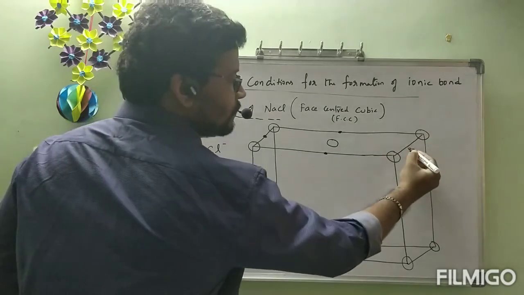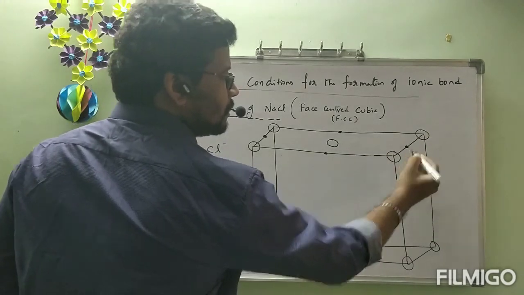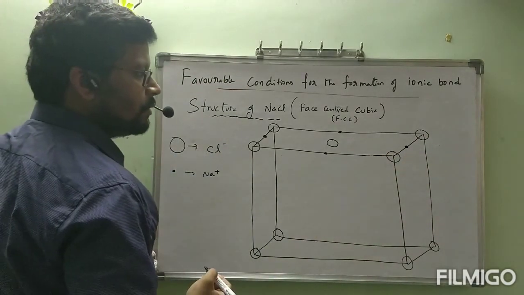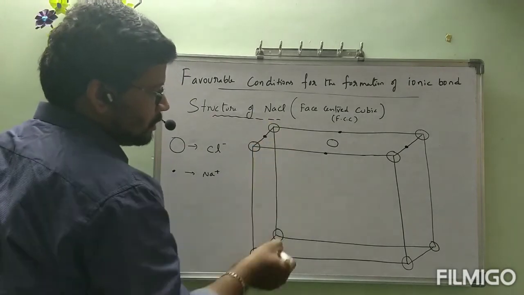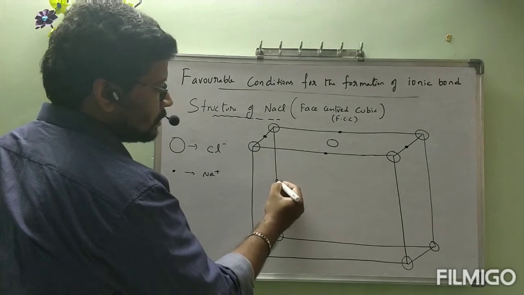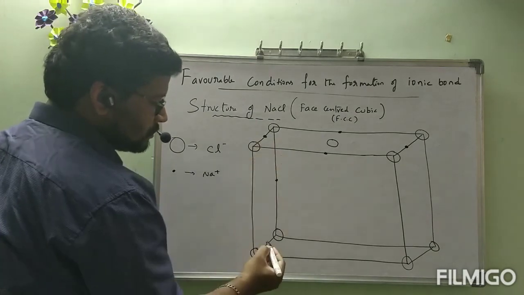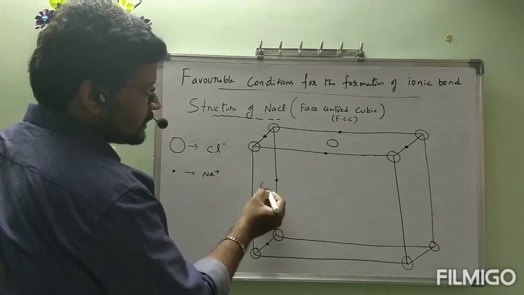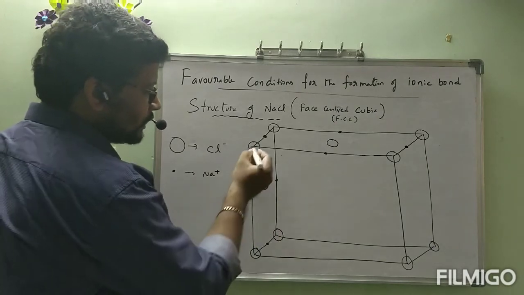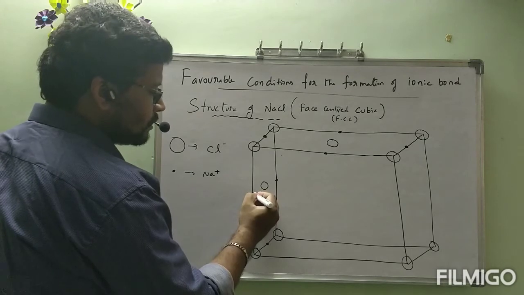In between these two, we have dot. Okay, ma? Next, between these two, we have a dot. Between these two, here we have dot. Between these two, we have circle. Next, between these two, we have a dot.